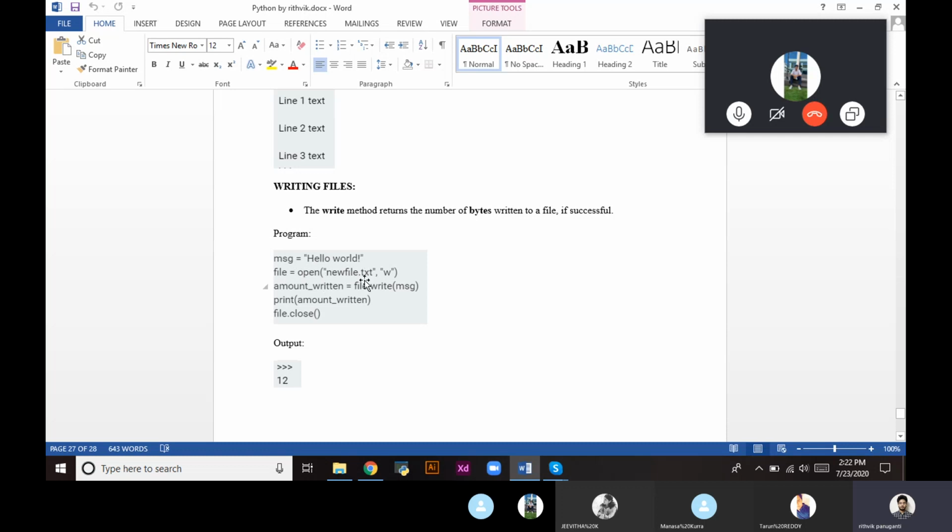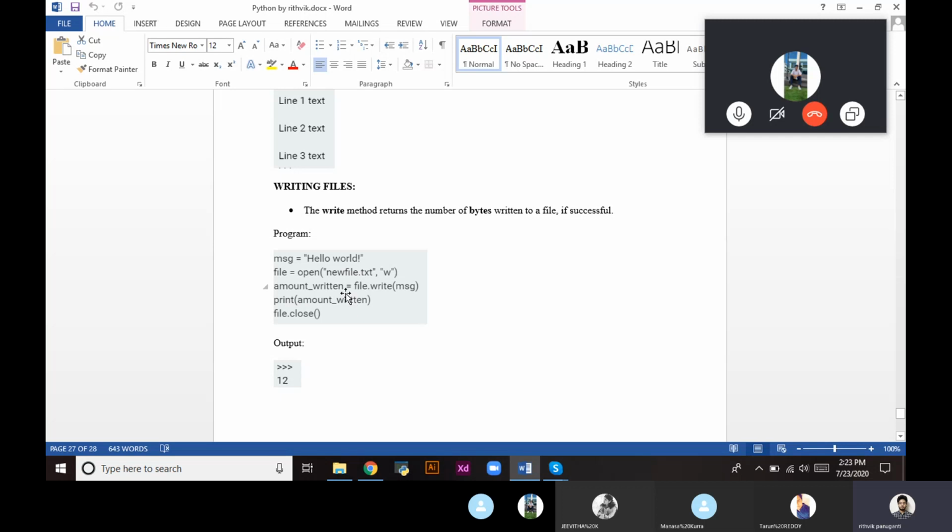So file opens new file.txt in the write format. We want to write something into the file. So amount written is a variable equal to what is given by file.write(message). For reading we use file.read, and for writing we write file.write(message). So we are writing the message hello world into the file.